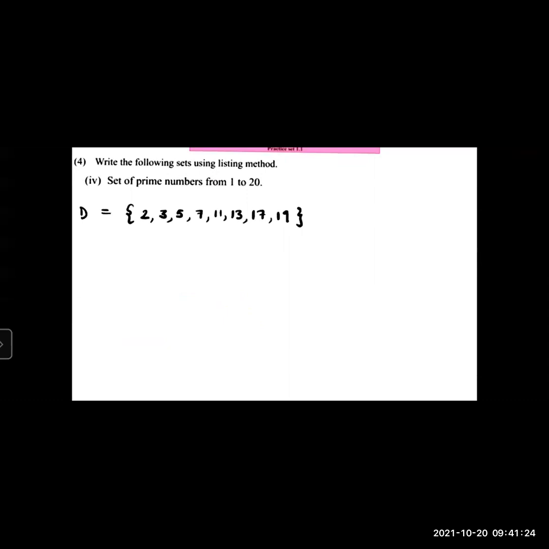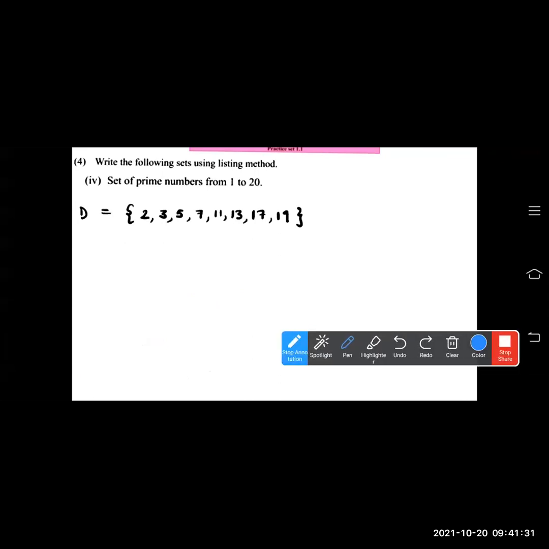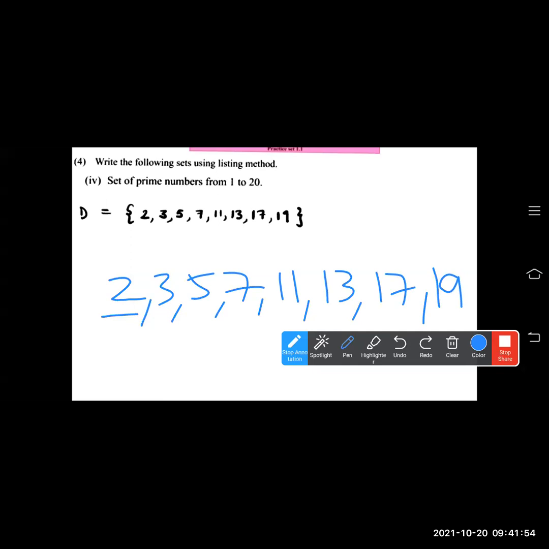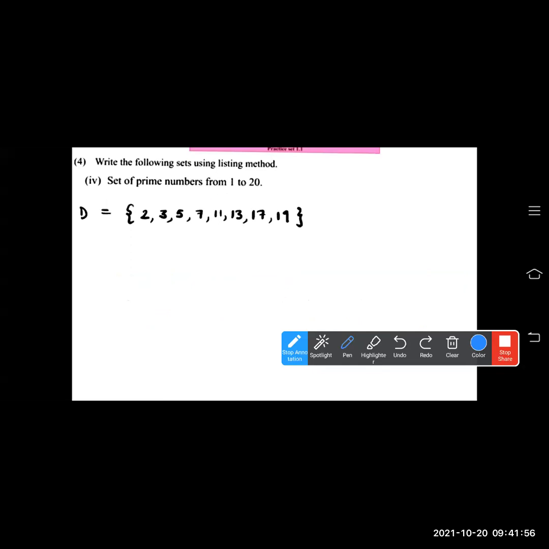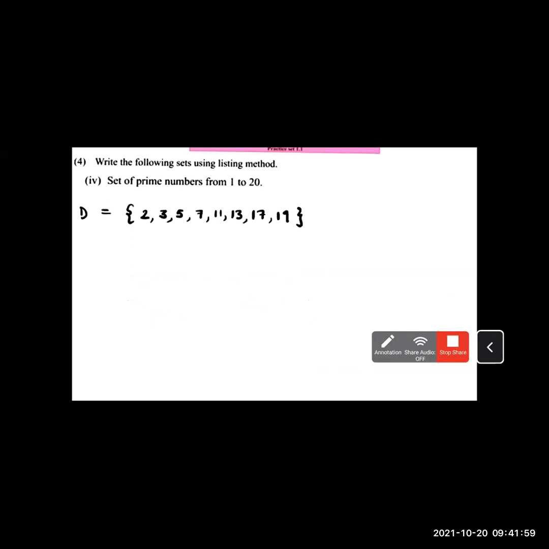Next question: set of prime numbers from 1 to 20. We have studied this so many times. You have to mention all the prime numbers between 1 and 20. So what are those? 2, 3, 5, 7. After 2, all the odd numbers are there, but 9 is not there; 9 is divisible by 3. Then 11, 13. 15 is divisible by 5 and 3, so it will not be coming. Then 17 and 19, the last number till 20. So you have to list out these numbers.